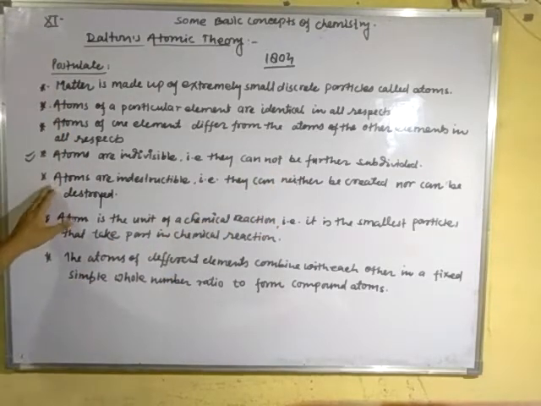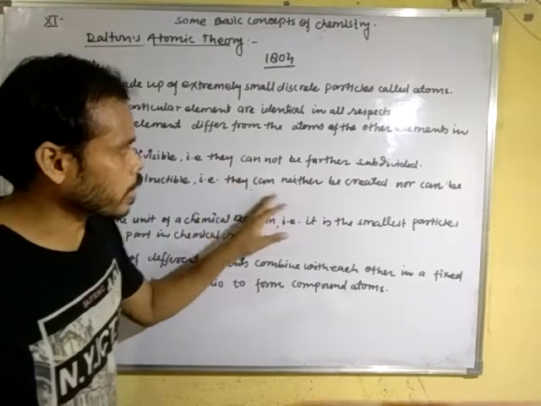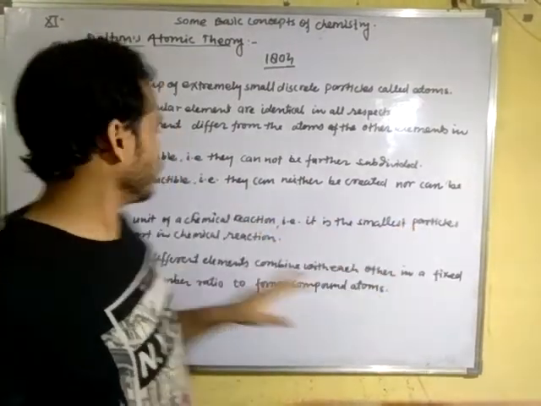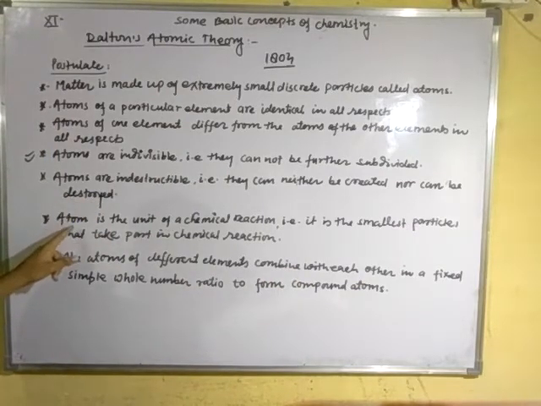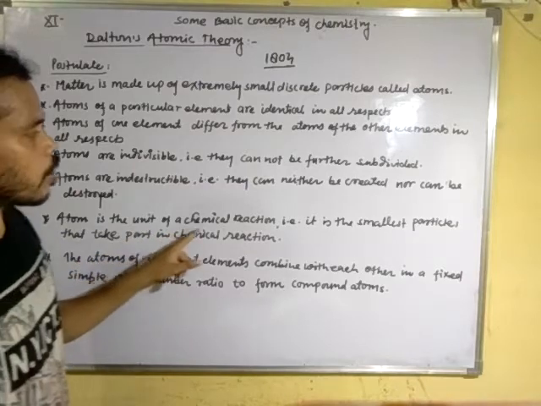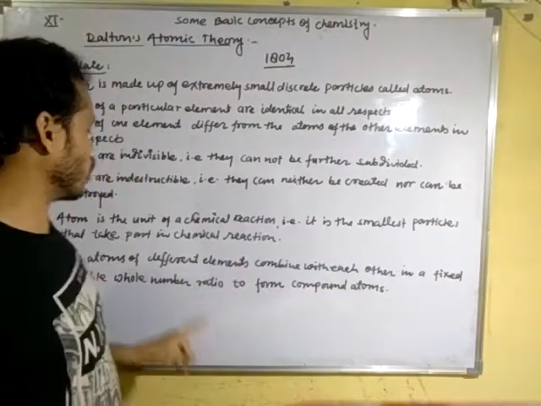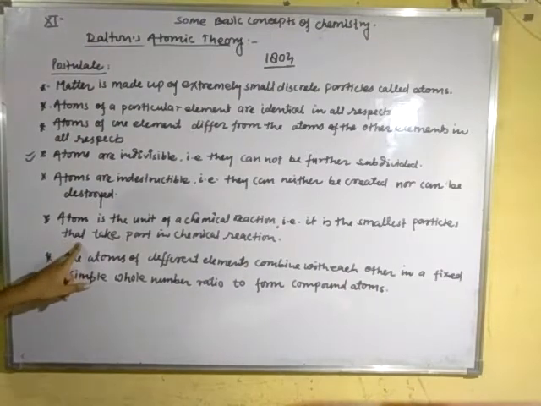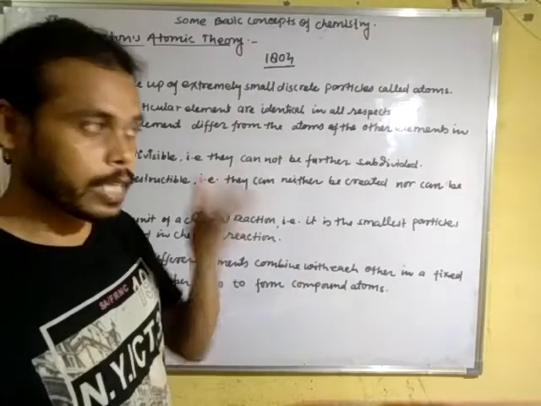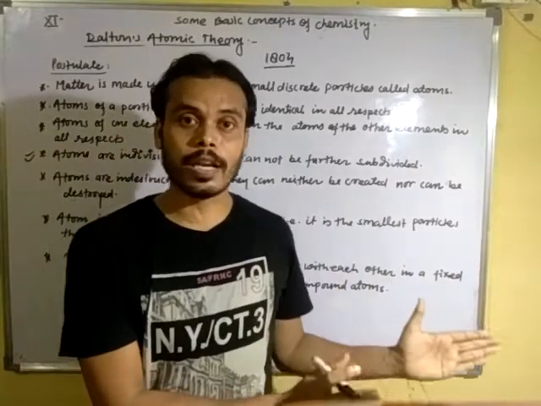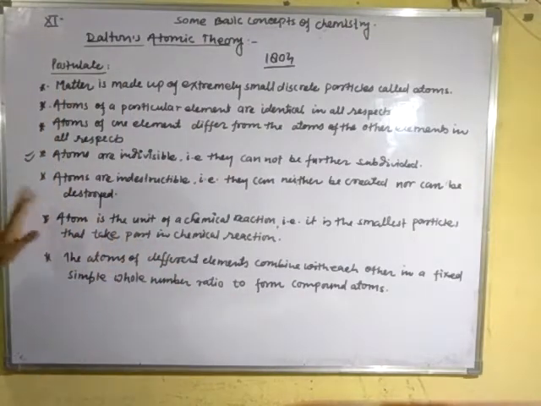Atoms are indestructible, that is, they can neither be created nor destroyed. The next postulate: atom is the unit of chemical reaction, that is, the smallest particle that takes part in a chemical reaction. That means atoms take part in chemical reactions, not molecules or compounds, according to Dalton.